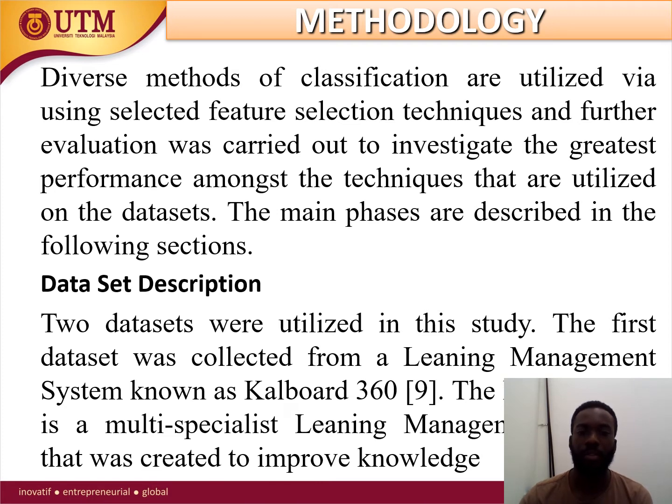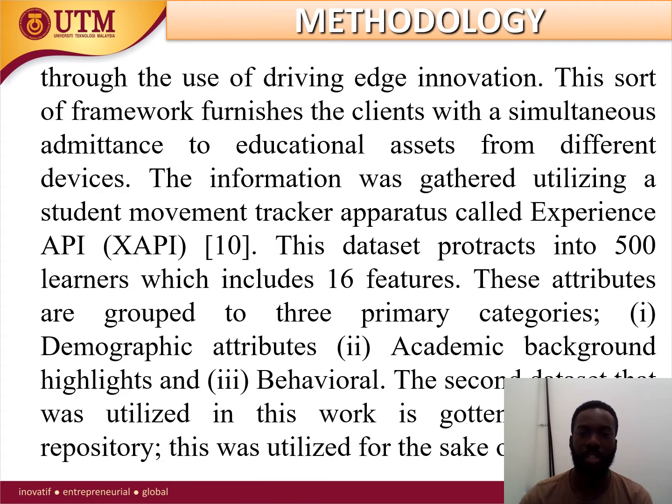We used two data sets, both of them educational. The first one is the ZAPI educational data set, which has 16 features and was actually used by 500 students. It has different categories: the academic, the demographic, and the behavioral.